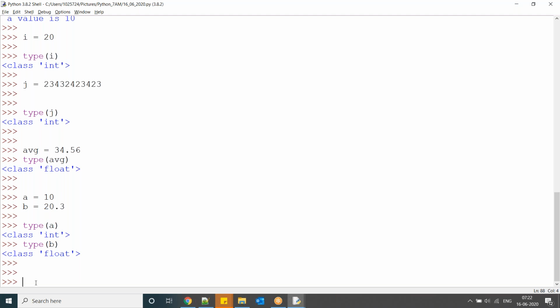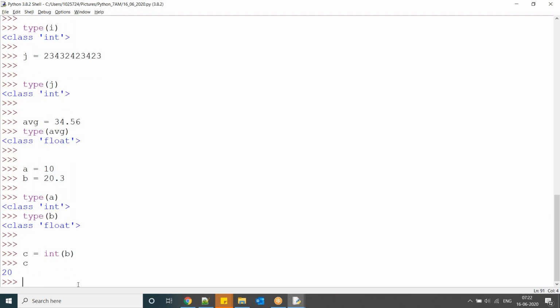Now here, c equal to int of b. So b is a 20.3, which is a float data type. I am converting that into integer. Now observe what the c value is. In other languages we have to do some parsing and extra work, but here in Python you just specify which data type you want to convert to. If you want to convert it into int, convert this one.